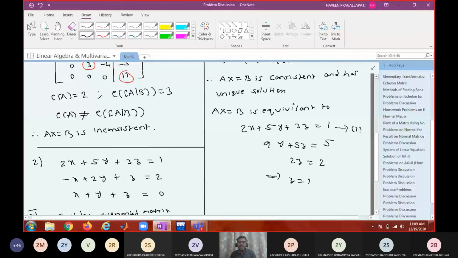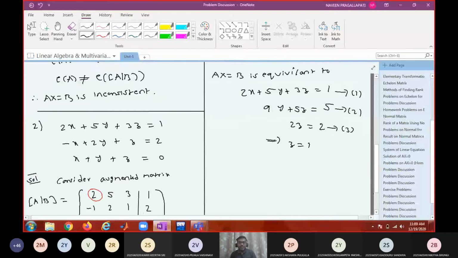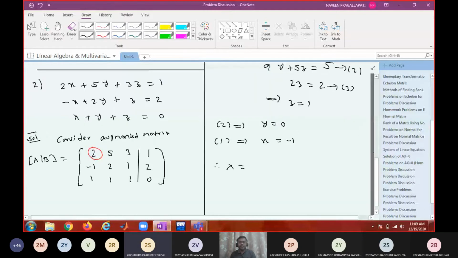Call this equation 1, equation 2, equation 3. Therefore, what will be the y value? Y is 0. And then what will be the x value? Minus 1. Therefore, what is your solution? Minus 1, 0, 1.